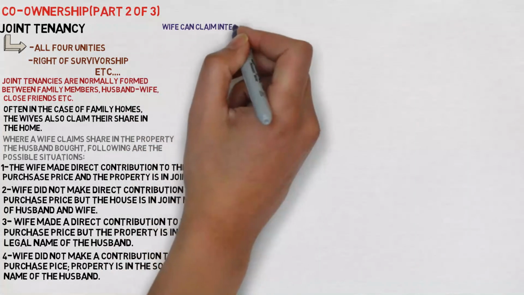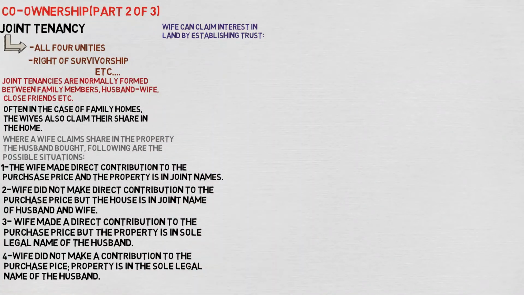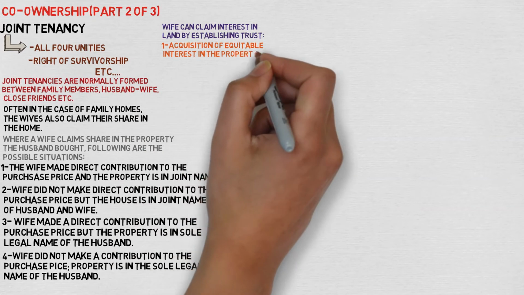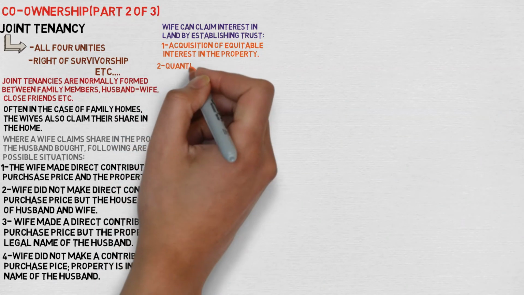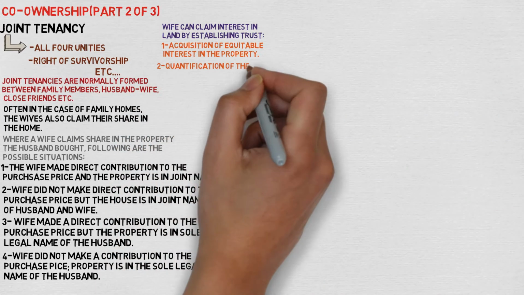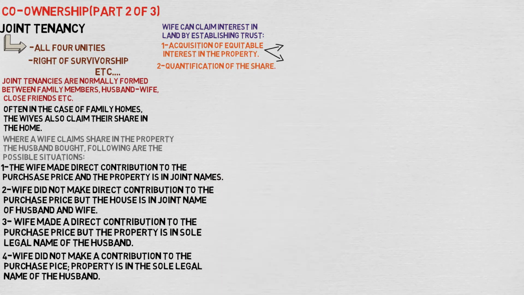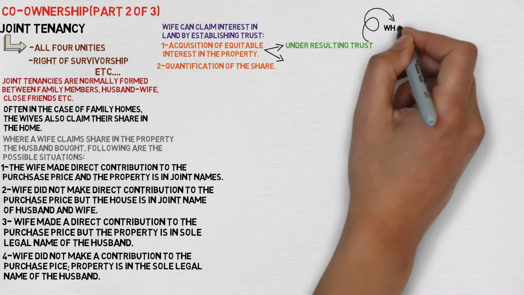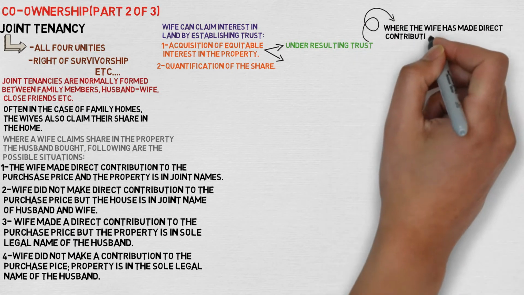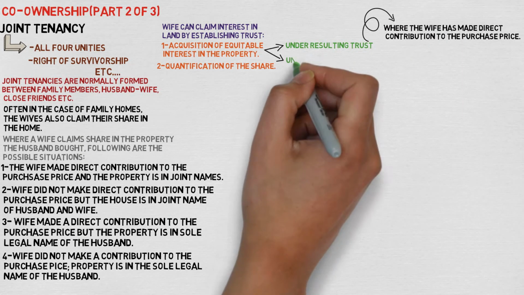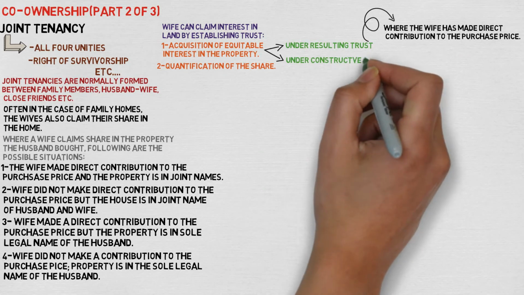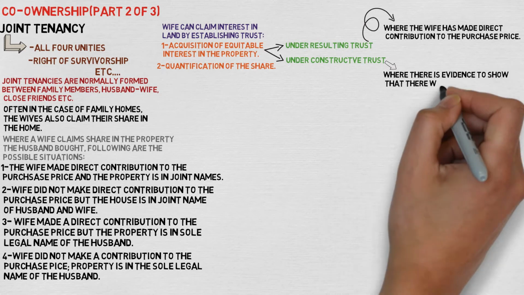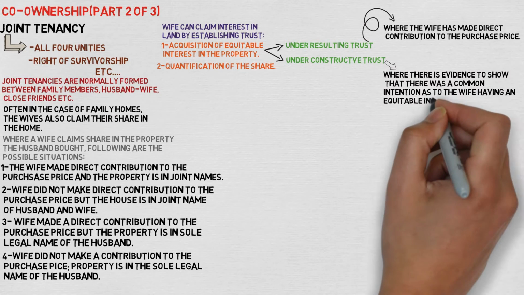Wives can claim interest in land by establishing a trust. The first step to this is acquisition of the equitable interest in the property. And the second step is quantification of this equitable share in the property. Acquisition of the equitable interest in the property can be done either by showing a resulting trust, where the wife has made a direct contribution to the purchase price, or under the constructive trust, where there is evidence to show that there was a common intention as to the wife having an equitable interest in the property.